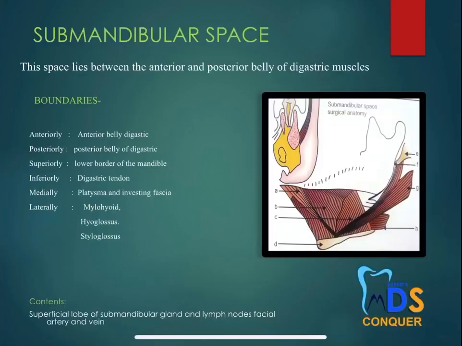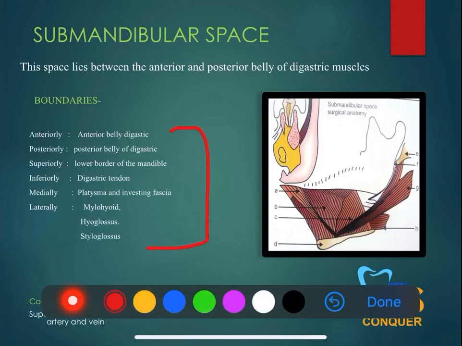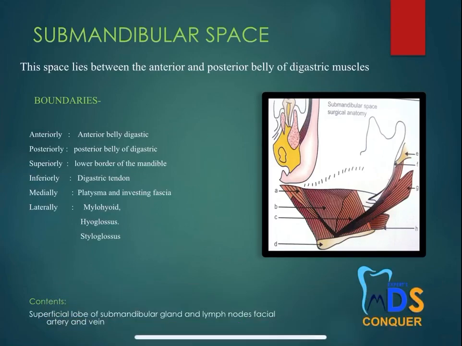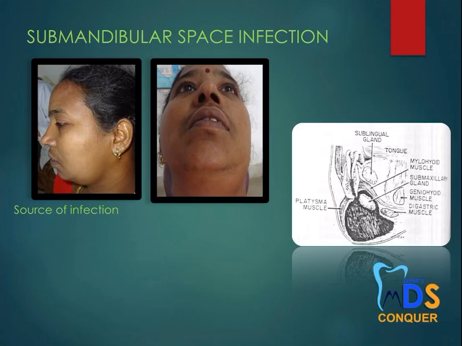Coming to the last, the submandibular space, and again you can see these as the boundaries. Anteriorly by the anterior belly of digastric, posteriorly the posterior belly of digastric, superiorly by the lower border of the mandible, inferiorly by the digastric tendon, medially by the platysma investing fascia, laterally by the mylohyoid. So you can just draw this diagram which is here and label it, and for the contents you can draw the lymph nodes and the respective facial artery and vein.